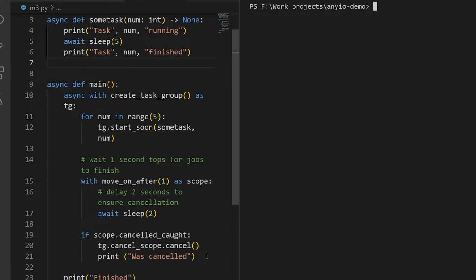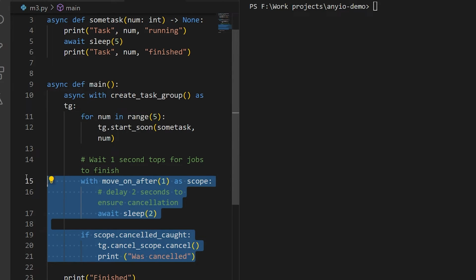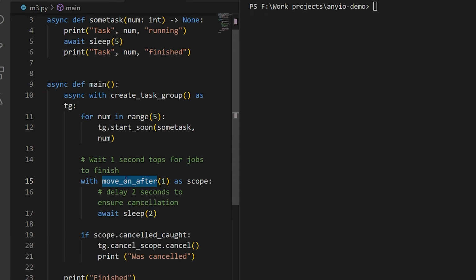Another feature worth showing is automatic cancellation of tasks after a given timeout. In NeIO, that's also done with a context. In this example, I'm using moveOnAfter. This is a context object that will cancel the tasks started in it if they don't complete after a given number of seconds. So when I run this, here's what happens.